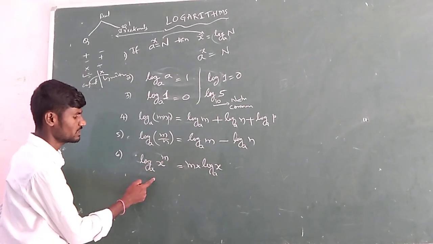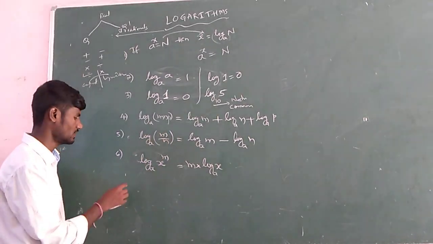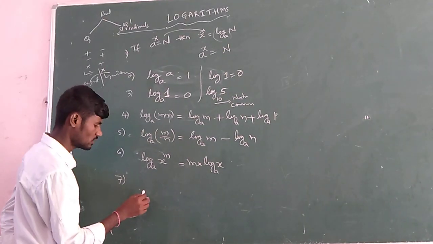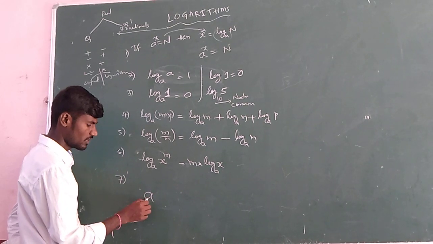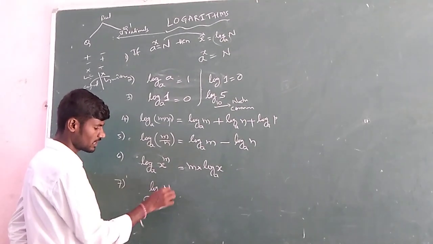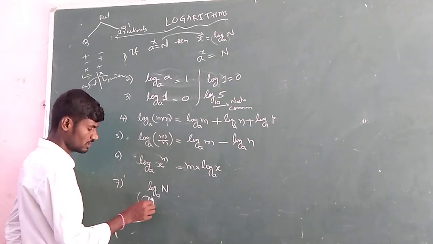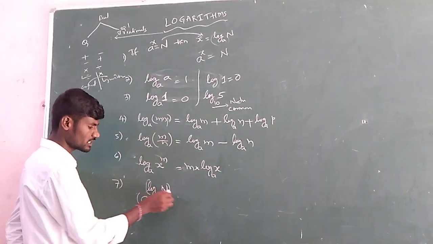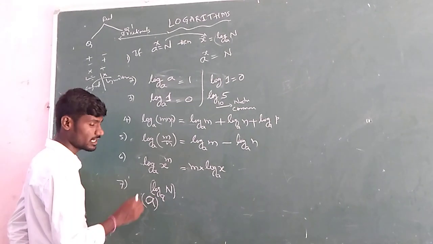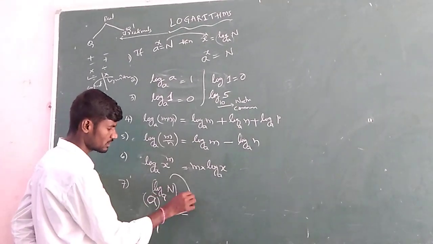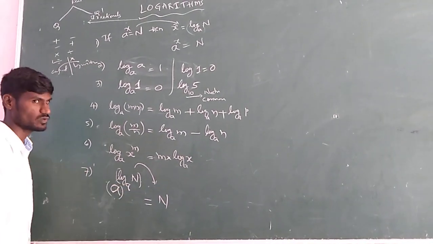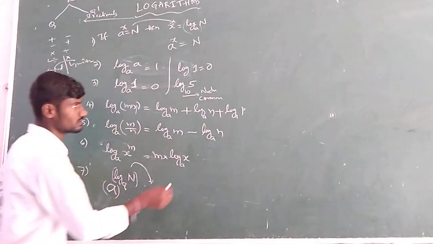So log x power m to the base a equals m into log x to the base a. Next, one more: if a number has its exponent in the form of a logarithm, and the base of the exponent and the base of the logarithm are the same, then directly that n will be your answer. Means a power log n to the base a is equal to n. Okay?